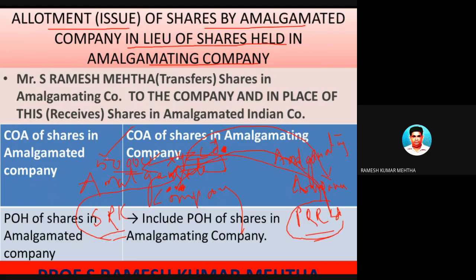So subsequently, shares of this company are issued to the shareholder S. Ramesh Kumar Mehta, for example, 25,000 shares. And he is now selling after 5 years from the date of amalgamation. So let's look at what the answer to this is also. So this is the third situation.